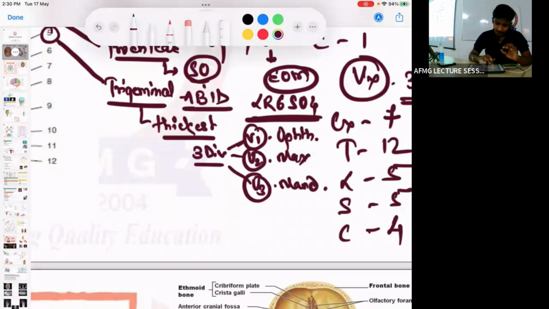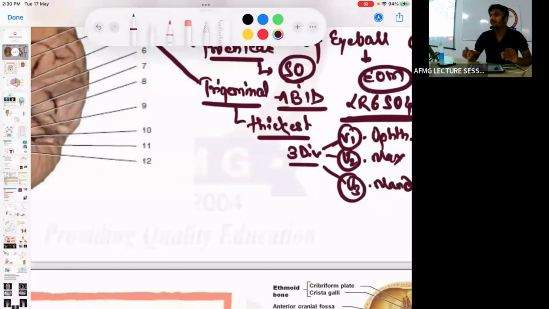No problem. And please remember, the trigeminal nerve has multiple nuclei. Other cranial nerves usually have single nuclei, but the trigeminal nerve has multiple nuclei. One of the trigeminal nuclei is located in the midbrain, whereas the rest are located in the pons. I will tell you the nuclei.